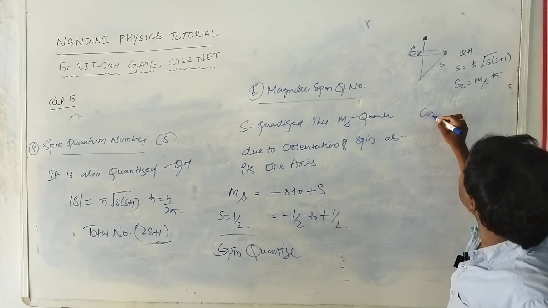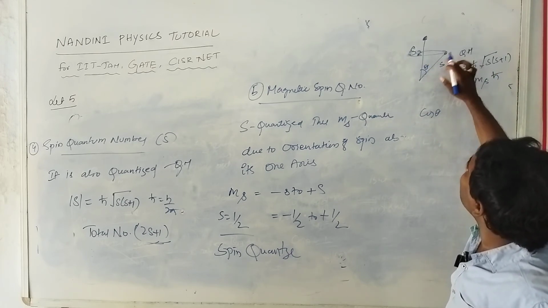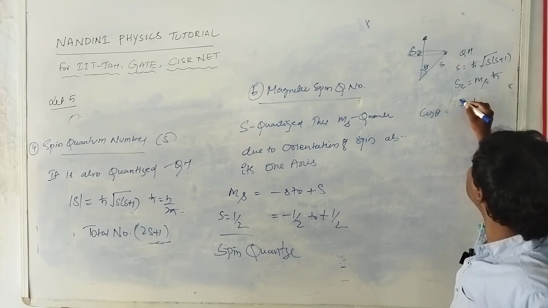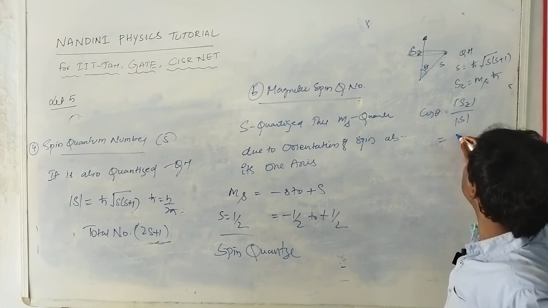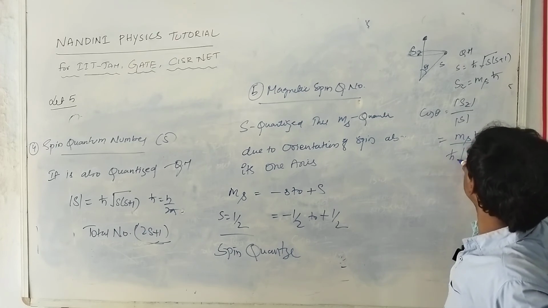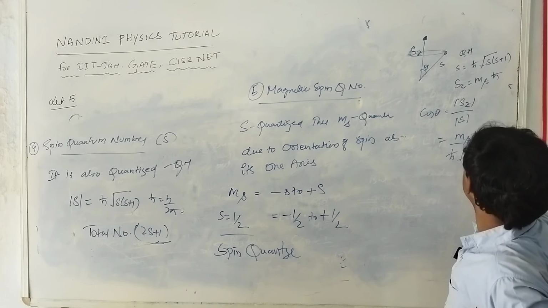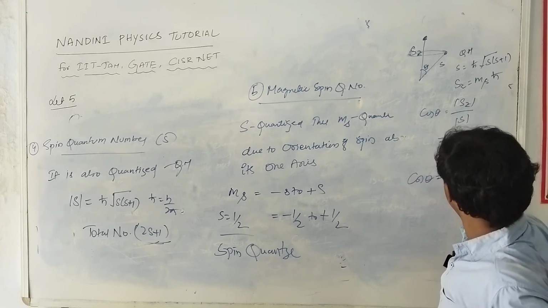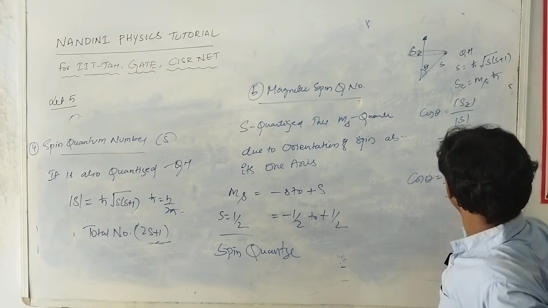Simply take cos theta, because it maintains an angle theta in that rotation. Cos theta is equal to mod Sz divided by mod S, which is Ms h cross divided by h cross root over s into s plus 1. Cutting h cross, cos theta is equal to Ms divided by root over s into s plus 1.